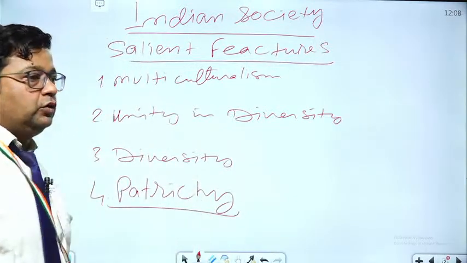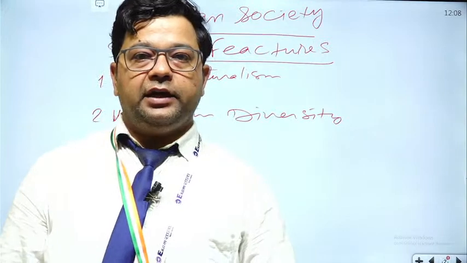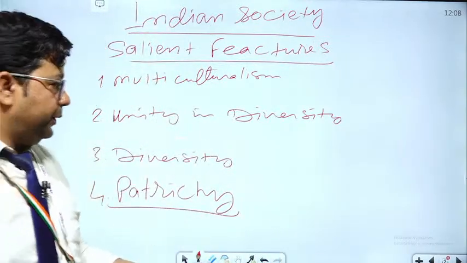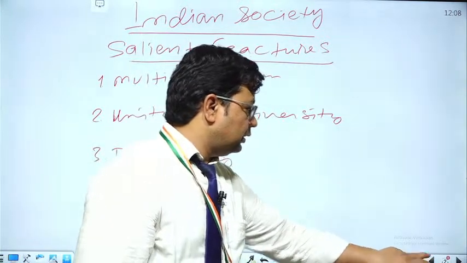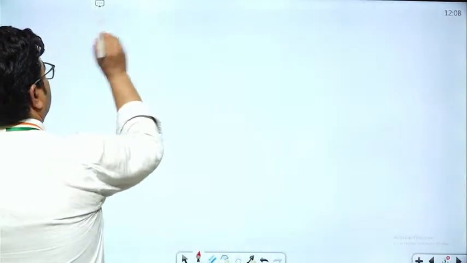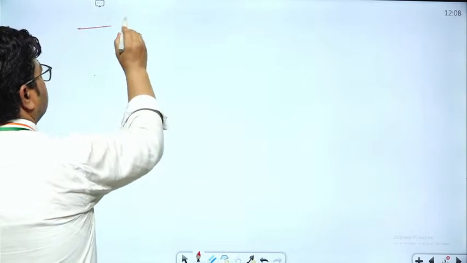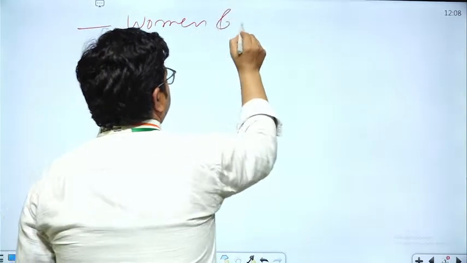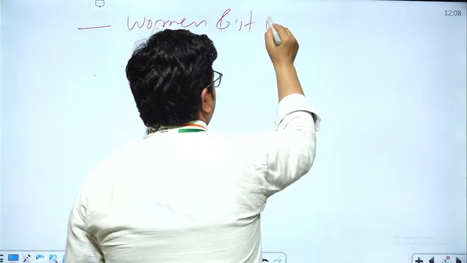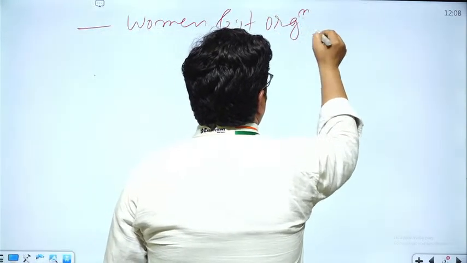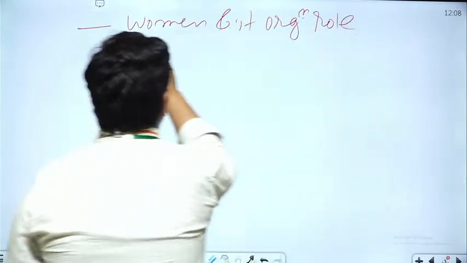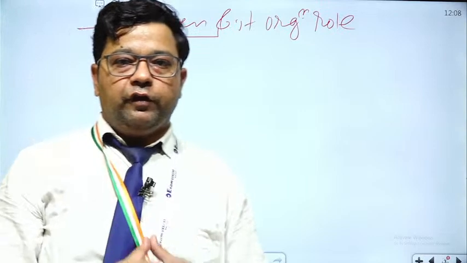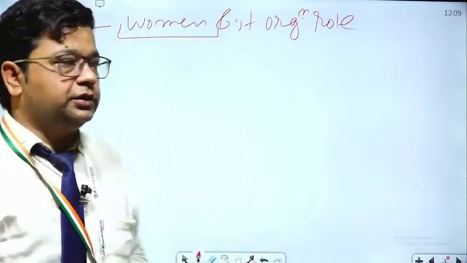One of the salient features of Indian society is patriarchy, and there is also a topic added by the commission under Indian society: women and their organizations' role. So the role of women and its organizations will be understood through the system of patriarchy.